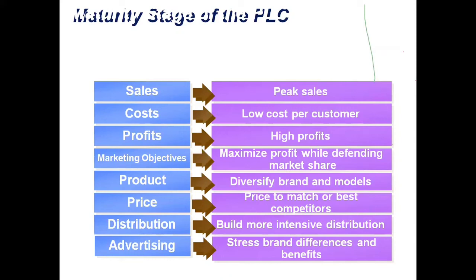Fine. Then product: diversify brand and models. When it reaches its maturity, it will diversify the brands and models. Something like your Maruti Suzuki, which was earlier available only in Alto and 800. Is it not? Now they are almost in a growth to maturity between stage.